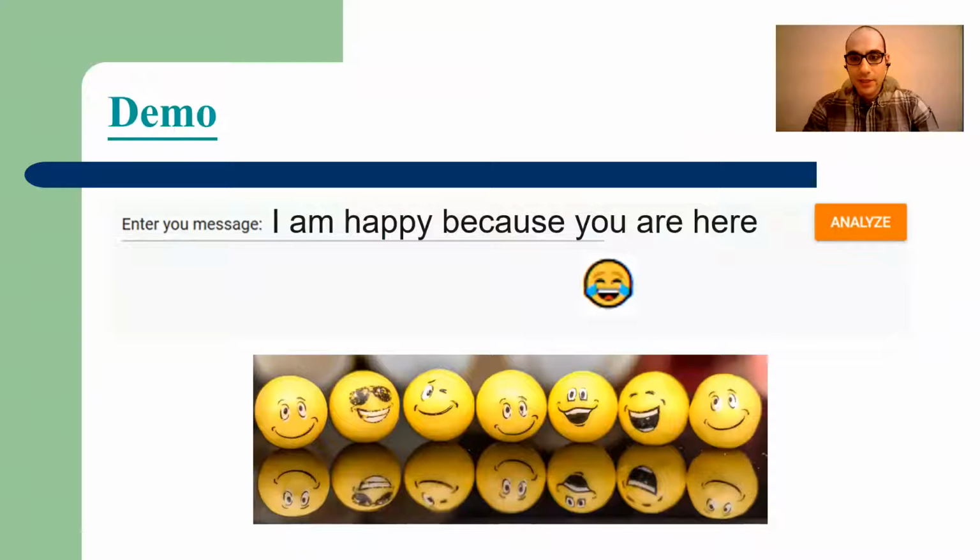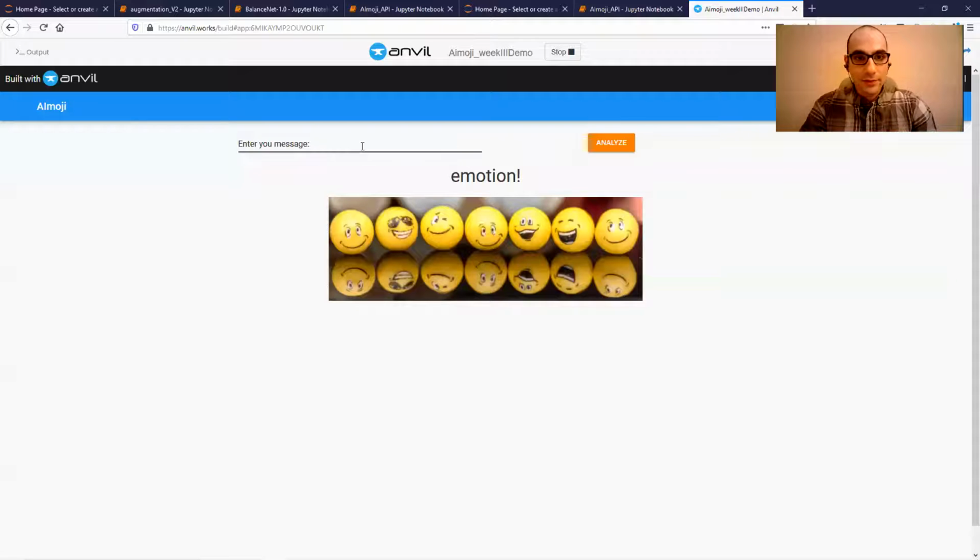The deliverable of the project is a Python web app, and I'm showing a screenshot of it. The user goes in and types a sentence, clicks on analyze, and then the tool will do the analysis and suggest the emoji. I can give you a live demo here. This web app is developed in AnvilWorks, which is a Python-based web app platform. If I go in and type "I am happy because you are watching," and click on analyze, we'll get the appropriate emoji suggestion here.